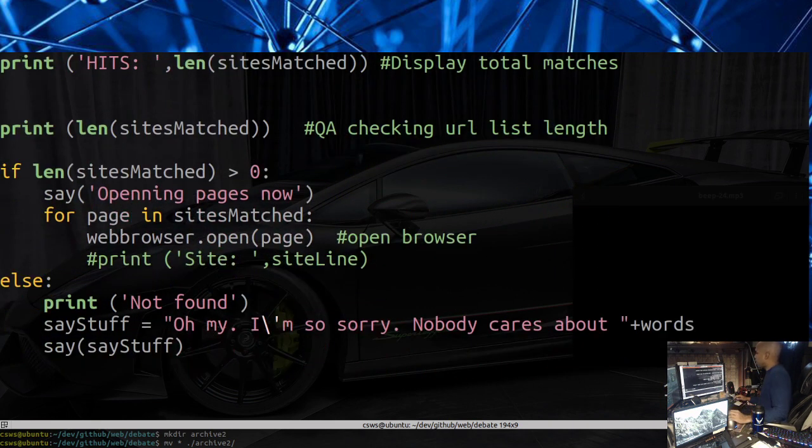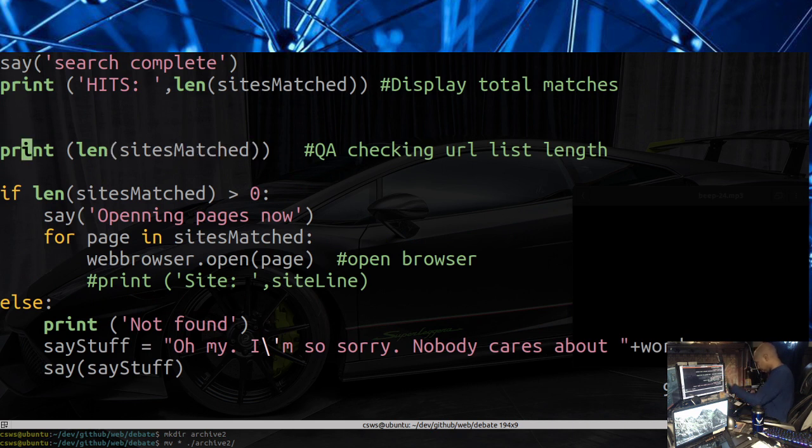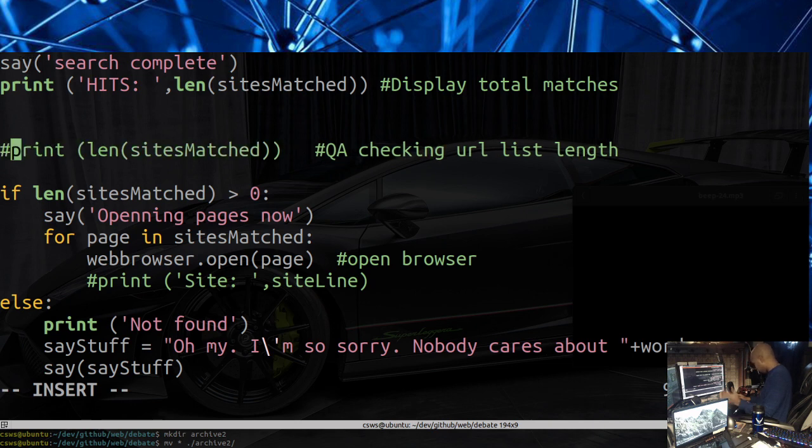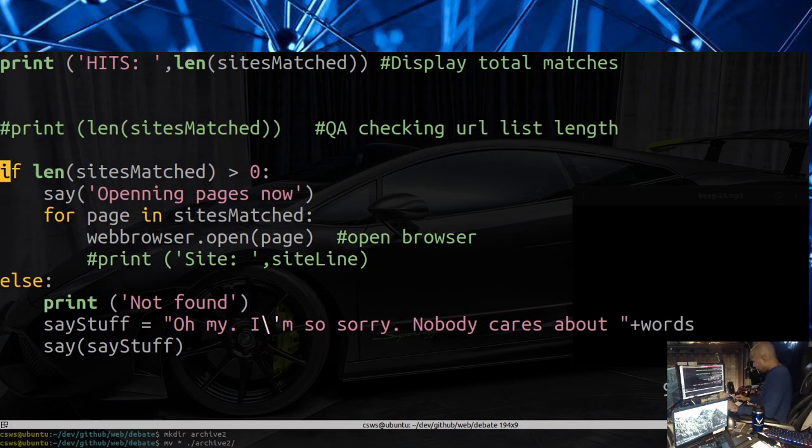Then we have the opening of the pages. So we print, well, that's a QA thing, so we can get rid of that. That was just, I wanted to see what the length of that list was here. Don't need that anymore. So if the length of the sites match is greater than 0, meaning if we have any URLs at all, right? So that would mean one or greater. Then you're going to try to open the pages.